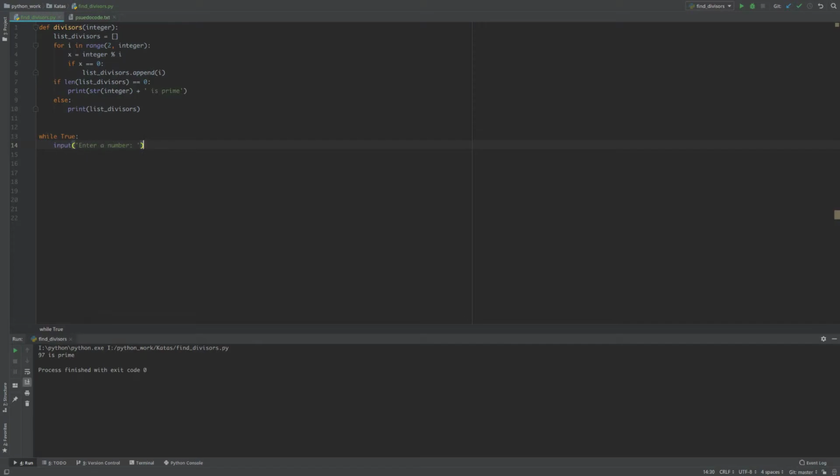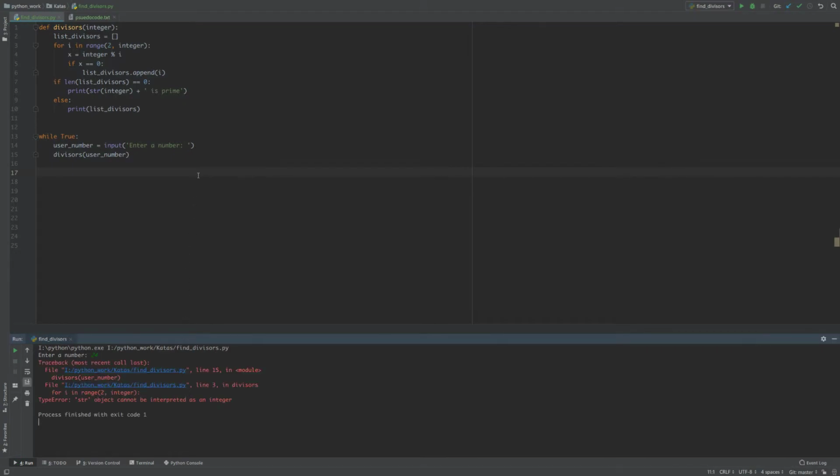It'll ask the user for a number, and we'll call that input user number, equal to enter a number, and then divisors user number. Enter number 24.